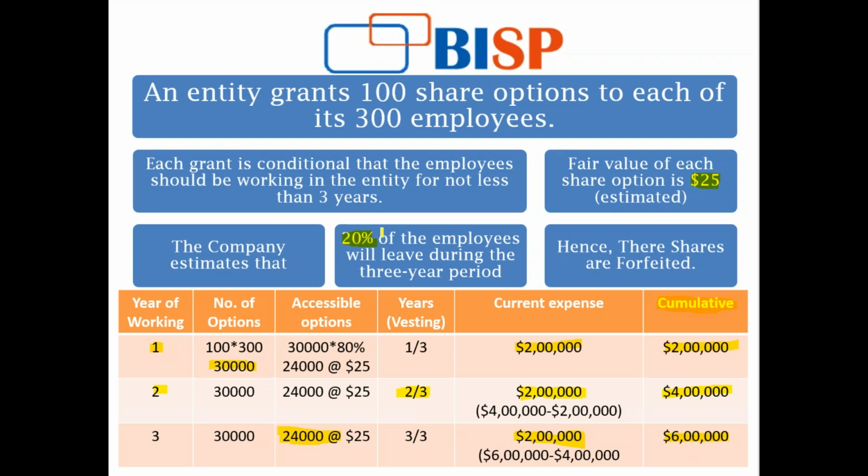The entity adjusts its estimate of awards that will vest at each reporting date, so that on the vesting date, the expense recognized equals the grant date fair value of the options that have vested. So this is the value of the expense that needs to be recognized, because 80% of the options will be vested at this amount.